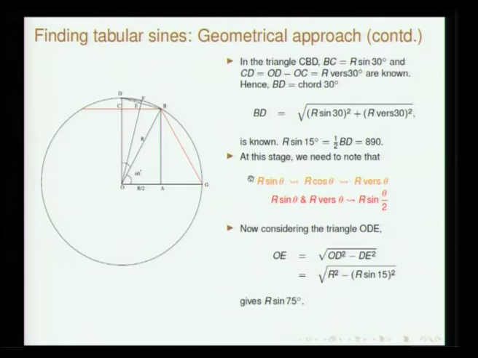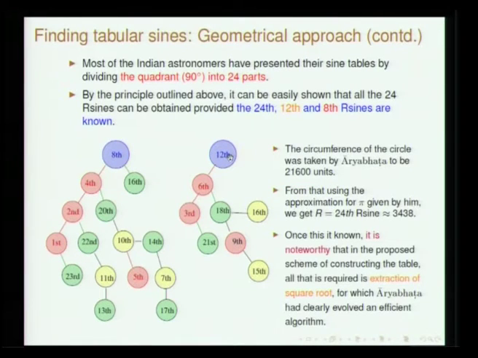Then you know the 12th sine and you follow the same tree. From the 6th sine you get the 13th and 18th and so on. So you will see that all the 24 sine values can be easily obtained by this geometrical approach.